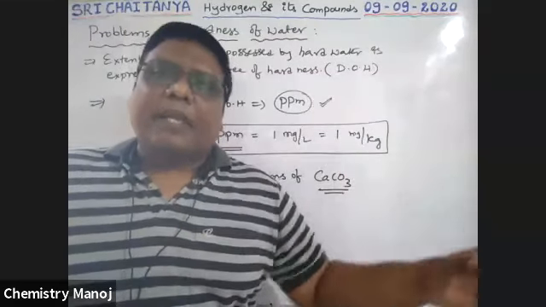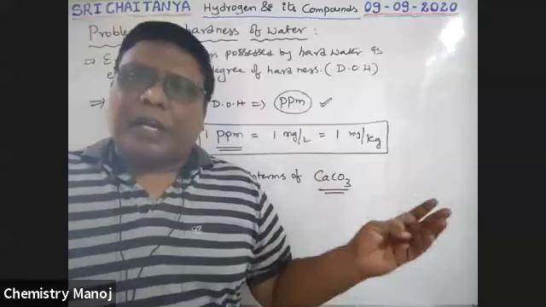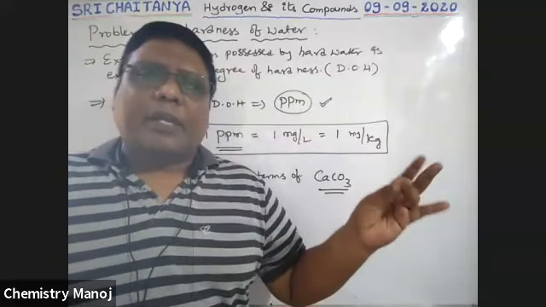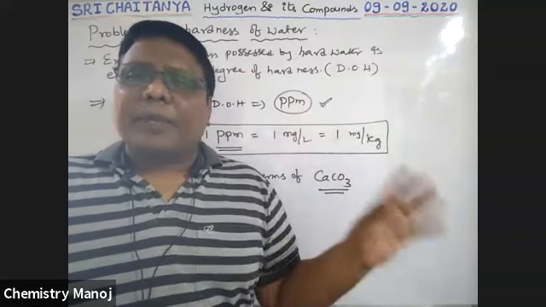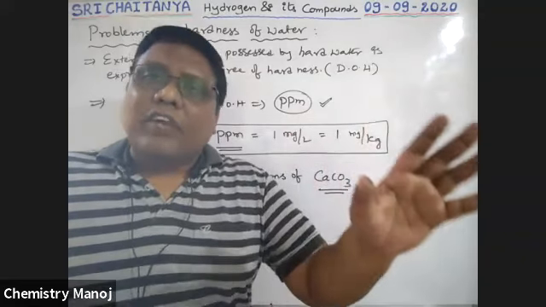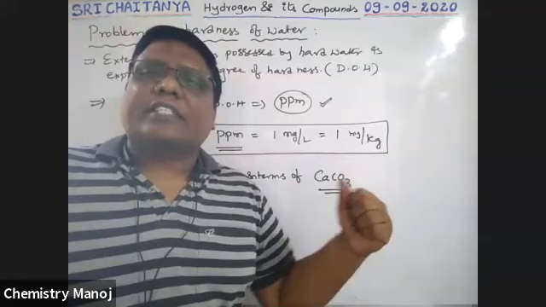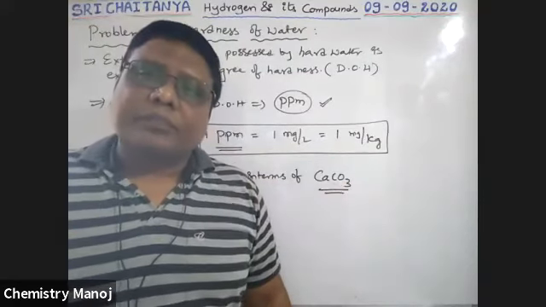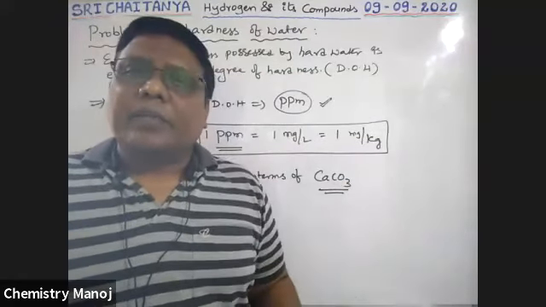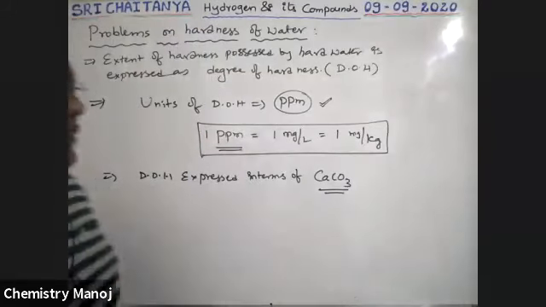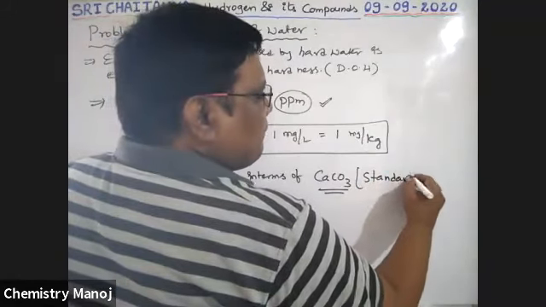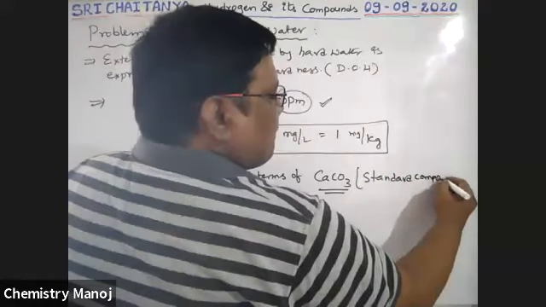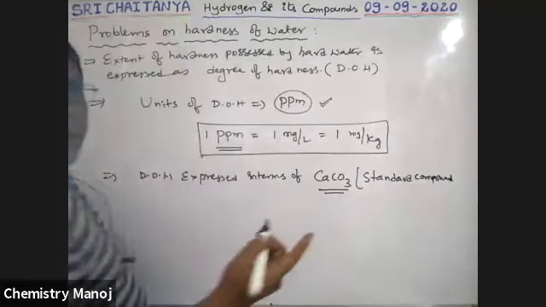Whatever chemical is available, that is calcium bicarbonate, magnesium bicarbonate, calcium chloride, magnesium chloride, calcium sulfate, magnesium sulfate, whatever it may be, the equivalent value in terms of CaCO3 is taken as the degree of hardness. The equivalent quantity in terms of CaCO3. So that's why CaCO3 is taken as the standard compound to calculate degree of hardness.